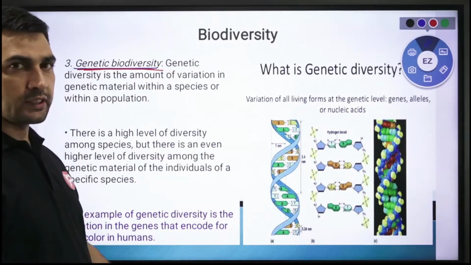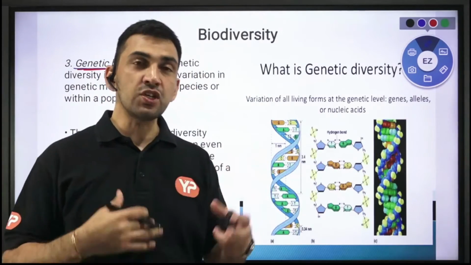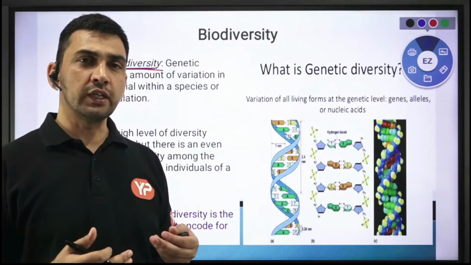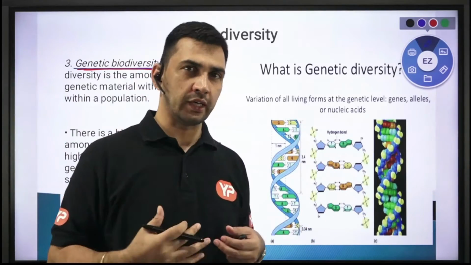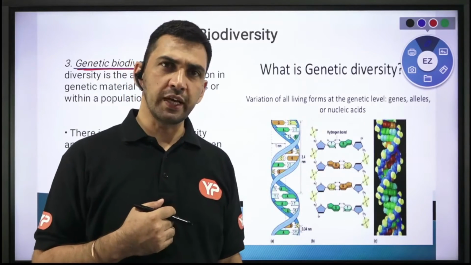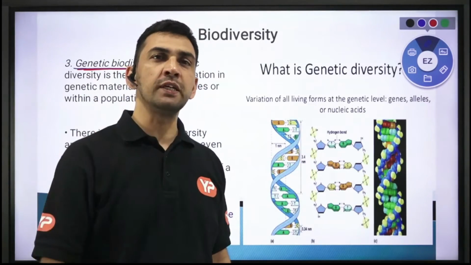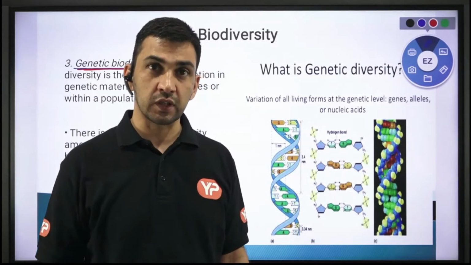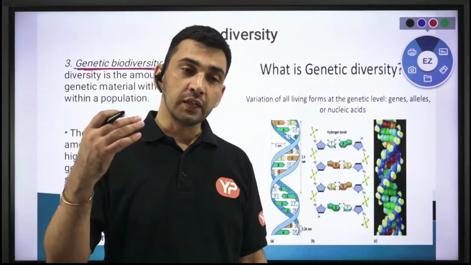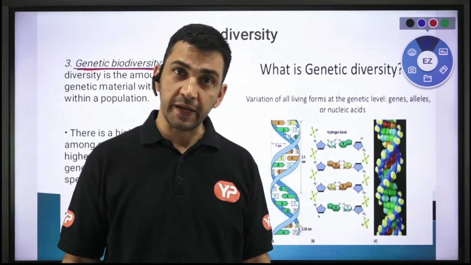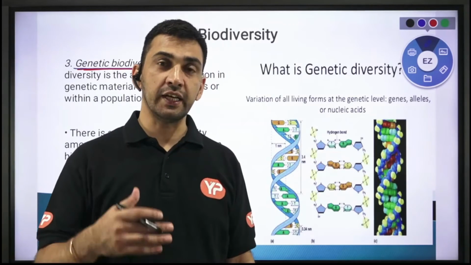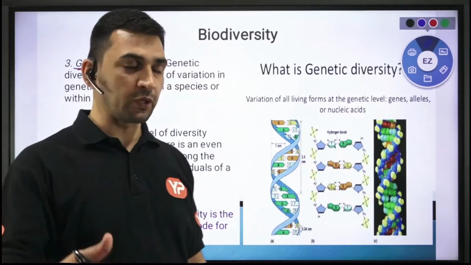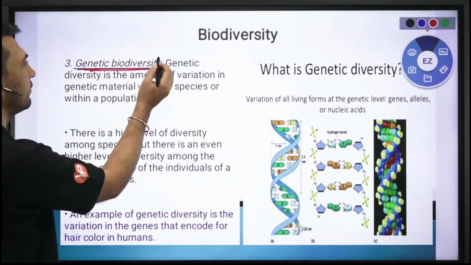So basically, as I said, that is the variation within a particular species. One was that different types of species exist. Then the other one is the variation within the same species. For example, if I consider human beings as a species, then no two human beings can be exactly the same in terms of different characteristics. That difference exists because within that species you are having genetic diversity, because you are having different genetic material within all those individuals of that particular species, right? So we gave it the name genetic diversity.